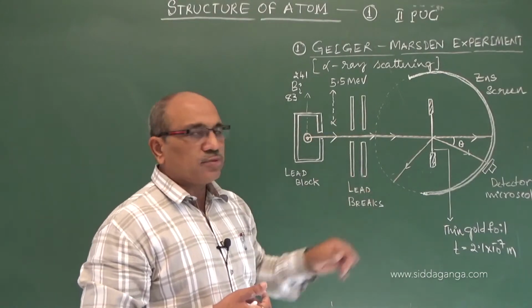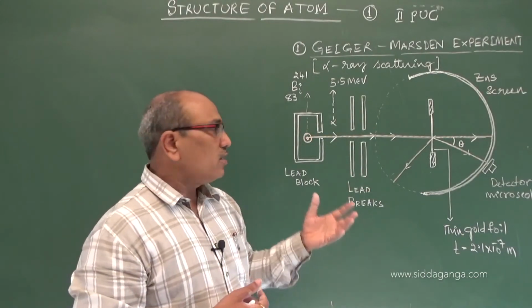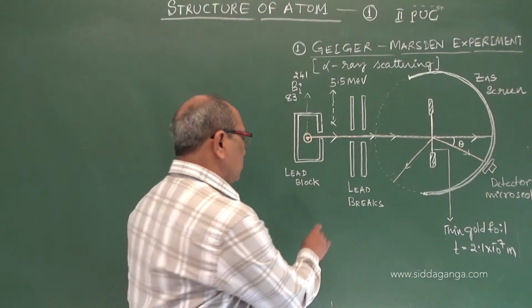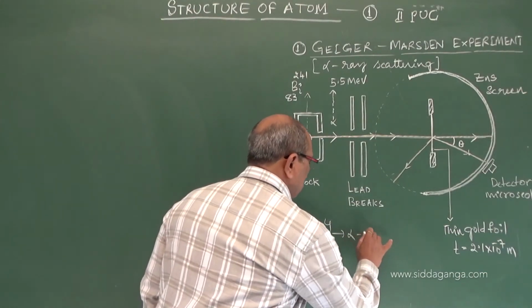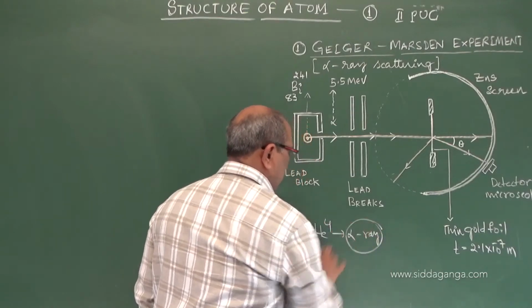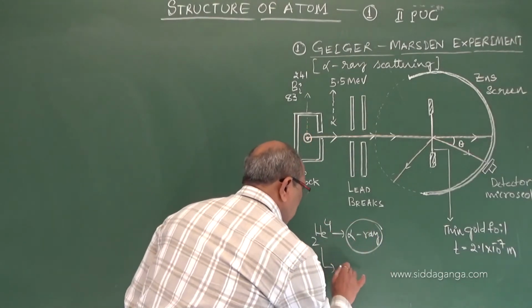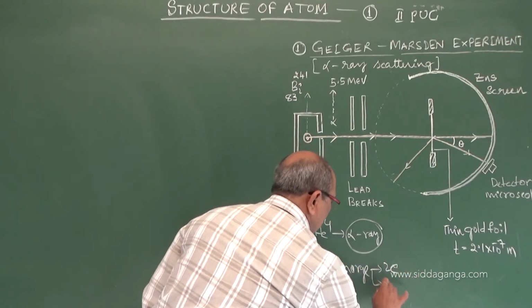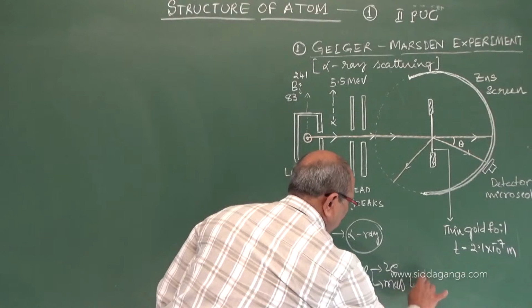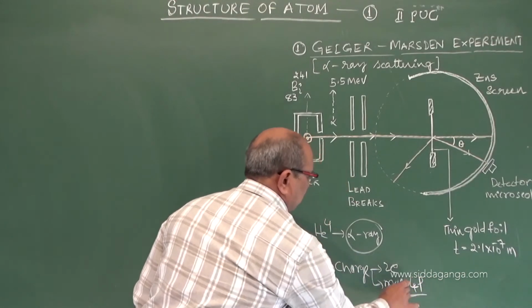Lead block is a good absorber of alpha rays. Alpha rays are helium nuclei. The helium nucleus is called an alpha ray. That means it has charge 2e and mass 4 times the mass of a proton.